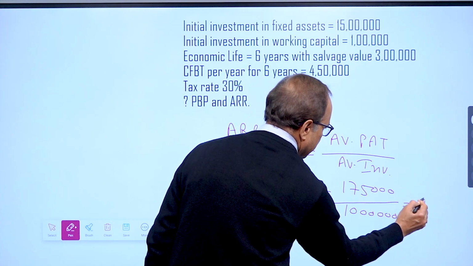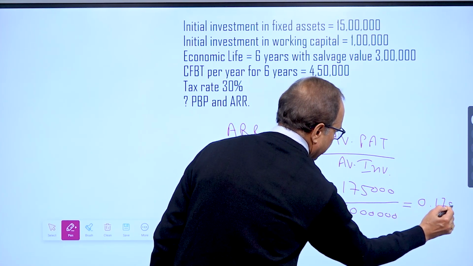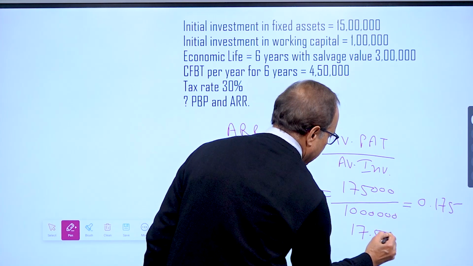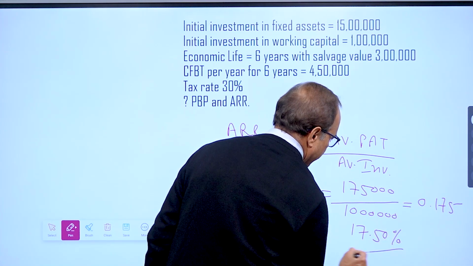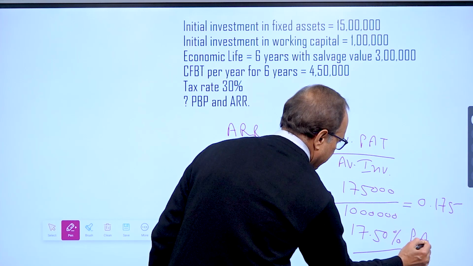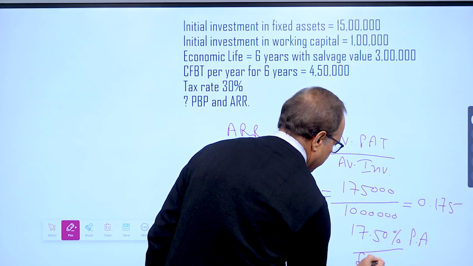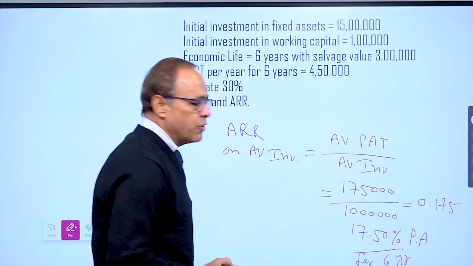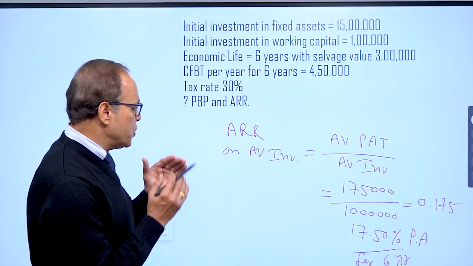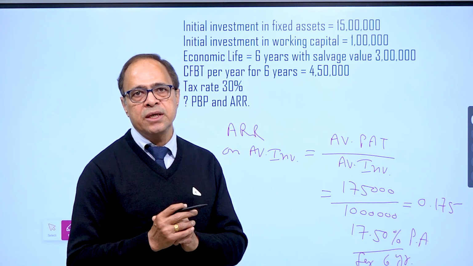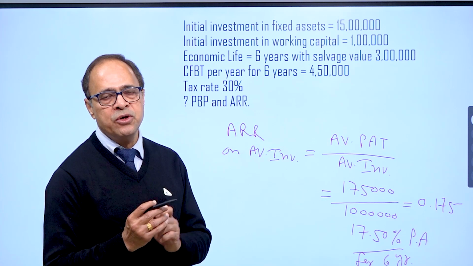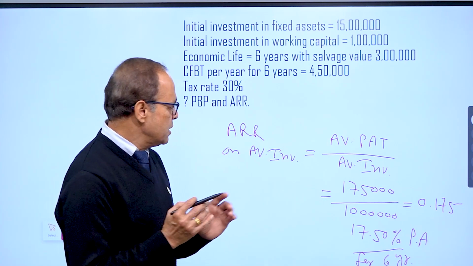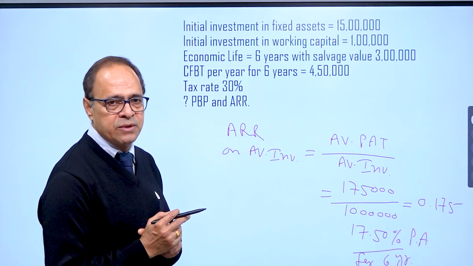So that gets me 0.175 or 17.5% per annum, for 6 years. That means on your average investment year on year you will be earning 17.5% return for 6 years. So that is ARR on average investment.